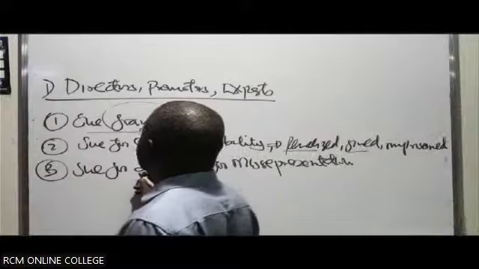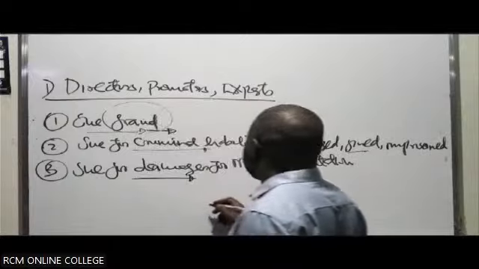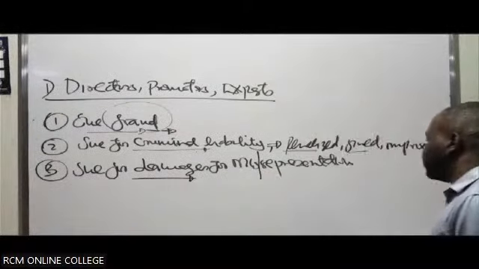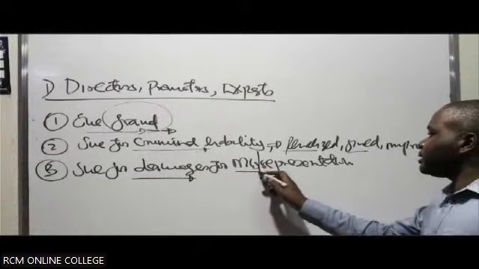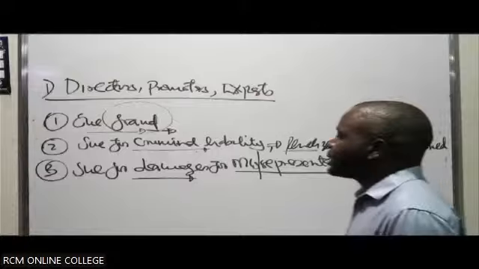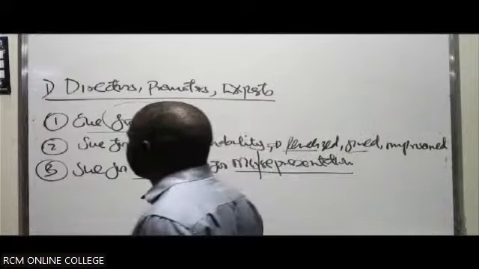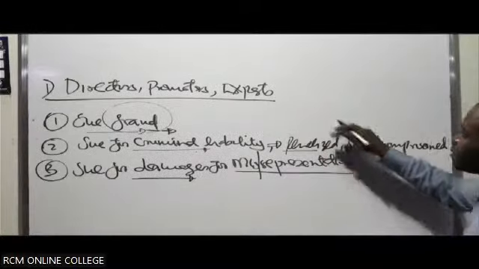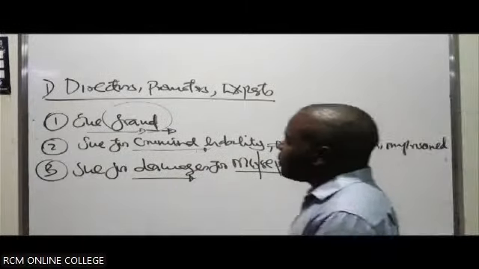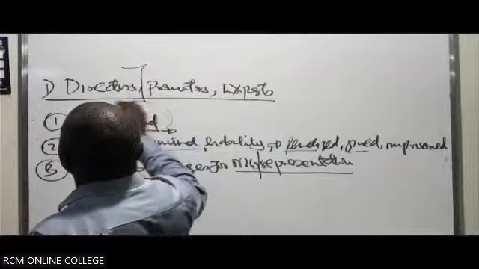Then if he can prove he suffered any damage or loss as a result of that misrepresentation, then he can prove that statement. You can prove that the statement was not factual, or was not true about the company, and that led him to what? Suffer a loss. As a result of that, the parties will likely be liable for the misrepresentation. If it happens, it is the directors who are involved.